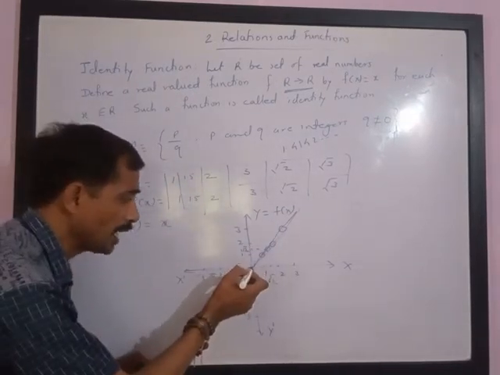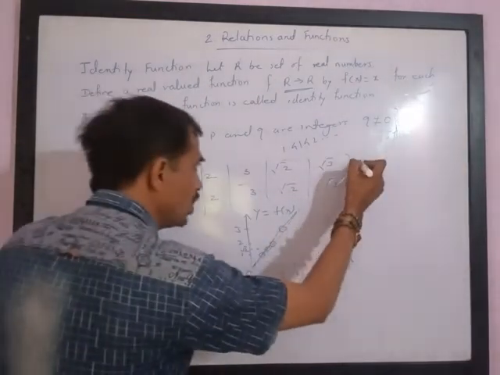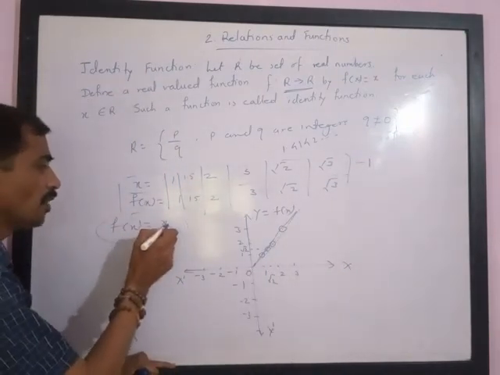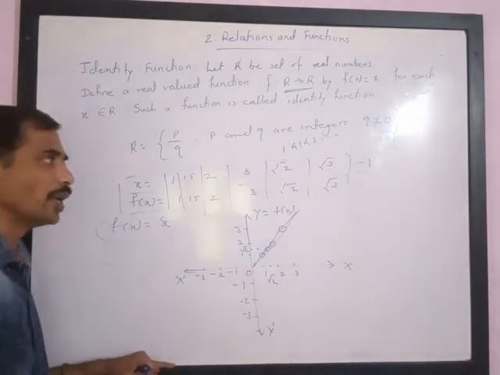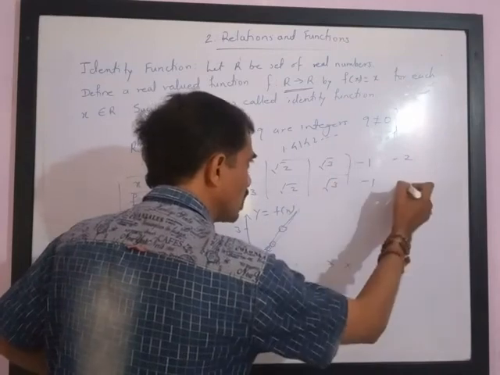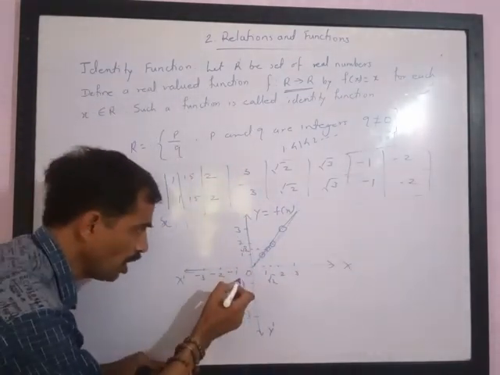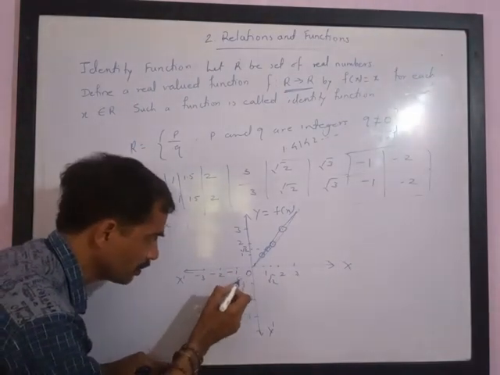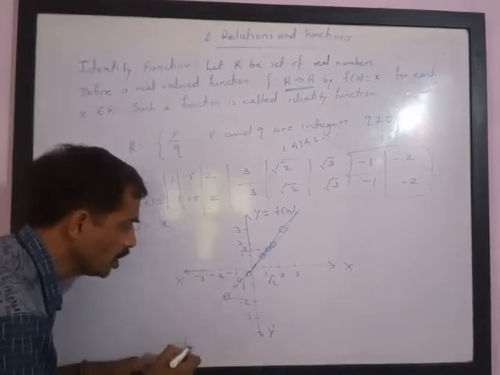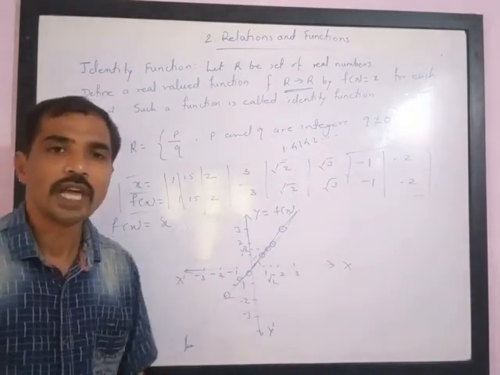Now, if we take the third quadrant, let us see what happens. Here, if x is negative 1, then as we have already written, f of x is equal to x. It means whenever x is negative 1, f of x is also negative 1. We will get negative 1. If x is negative 2, we will get f of x also negative 2. So please try to understand this. If you try to plot, we will get the point somewhere here. This is negative 2, this is negative 2, and we will get a straight line passing through the origin, making a 45-degree angle with the positive direction of the x-axis.